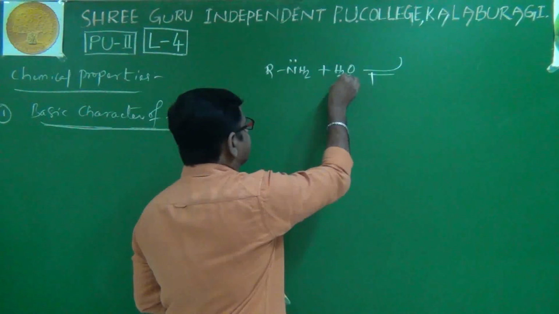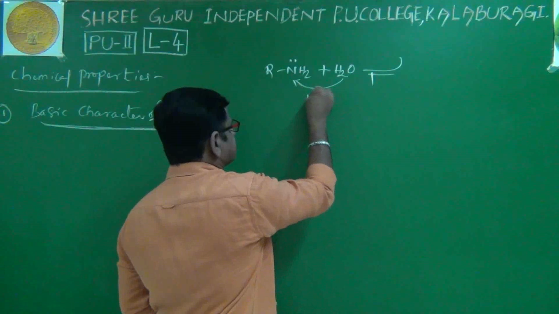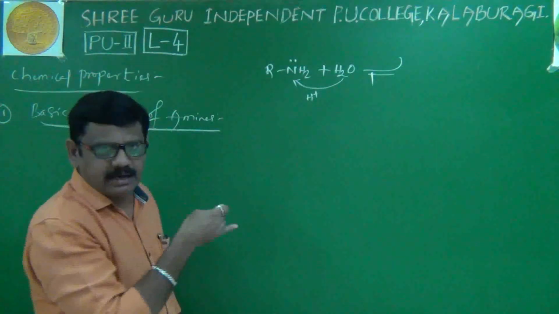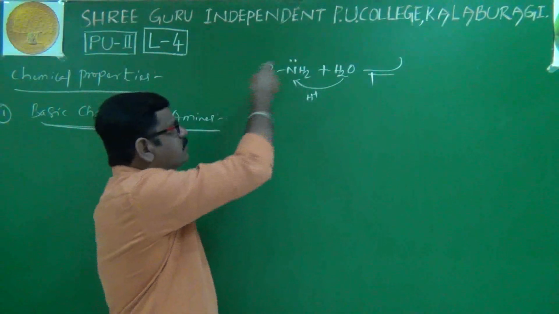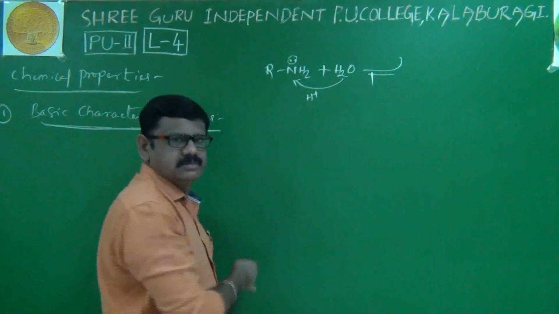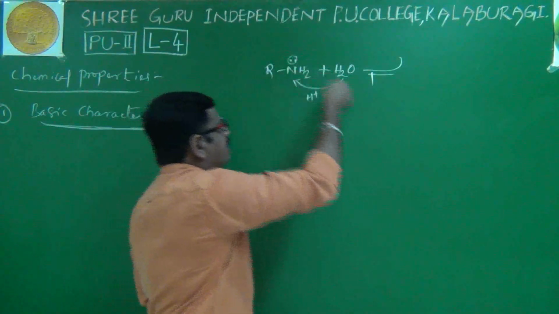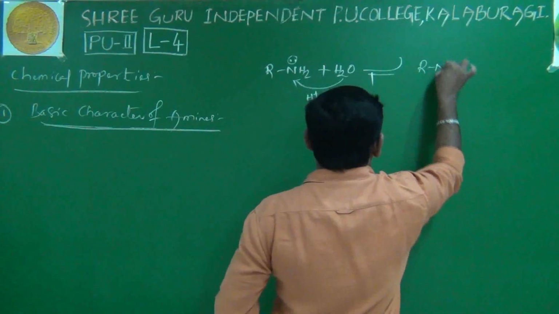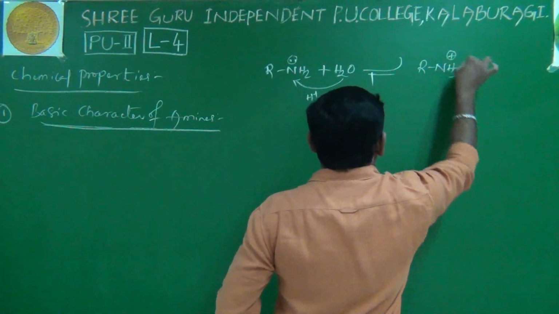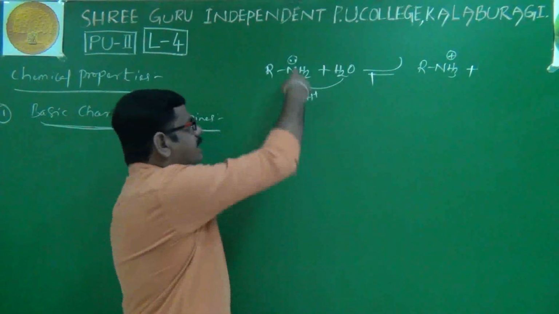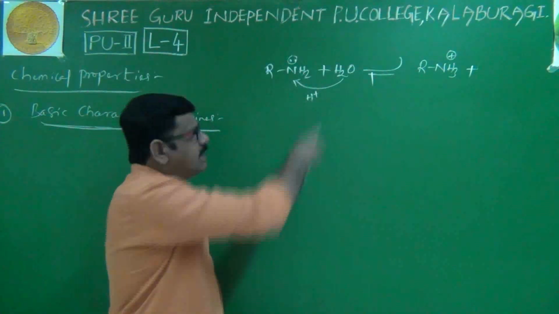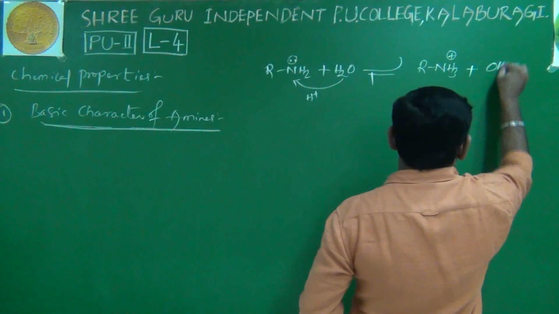That's why it accepts a proton from water, because it has a lone pair. After taking the proton, it is converted to RNH3 plus, and the remaining part is OH minus.